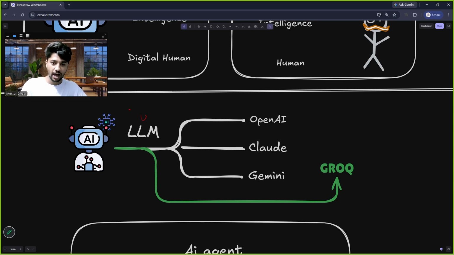So large we know, huge amounts of data. M means model, AI model. L for language, which means an AI model which understands human languages. And with the invention of this, things became very easy.